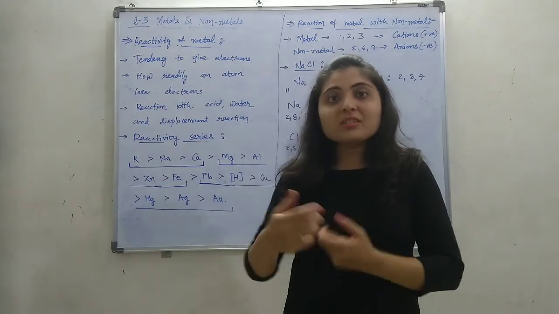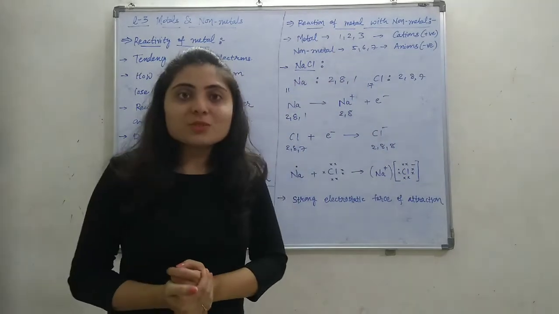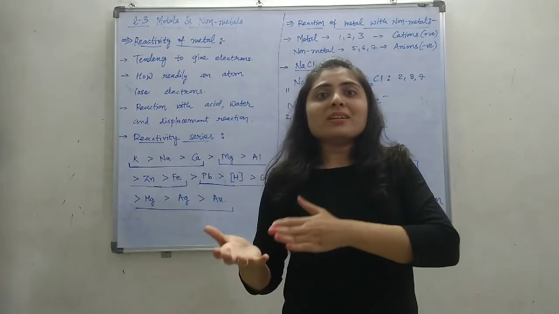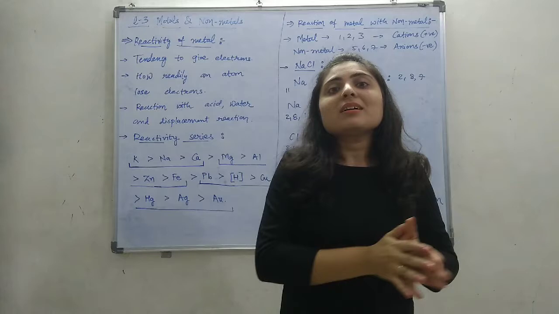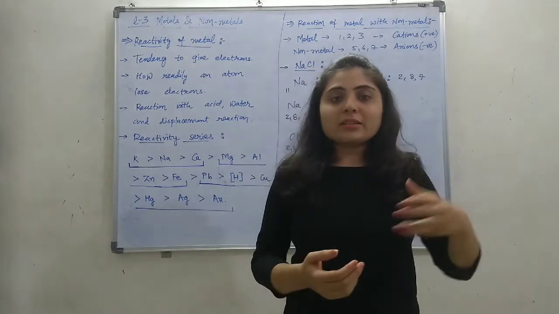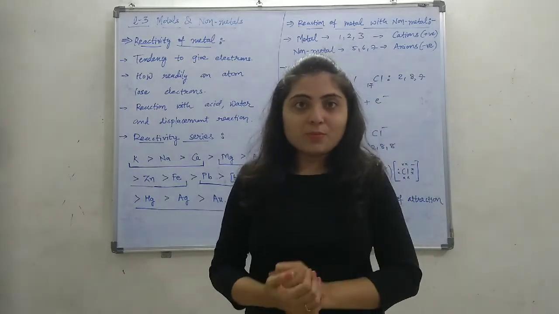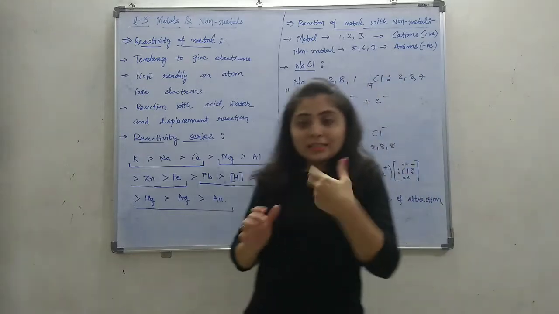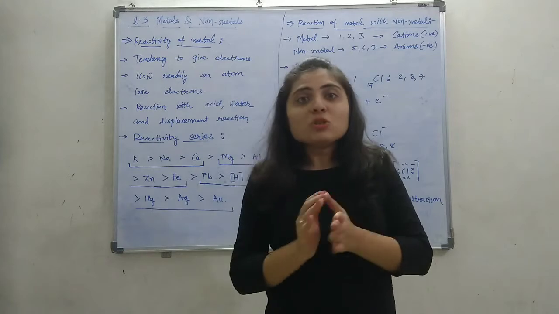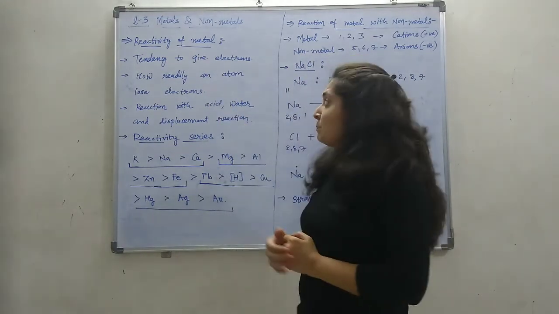In one of the reactions, we have seen that when one metal reacts with the salt of another metal, that reaction is a displacement reaction. I have told you that a more reactive metal is able to displace the less reactive metal in the salt, making a new salt, and that less reactive metal will be released as a solid metal. So in that, we have talked about the reactivity of a metal. So what actually is reactivity? Let us learn the reactivity of metal.